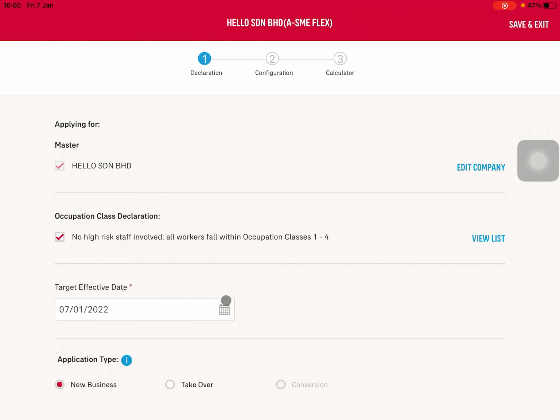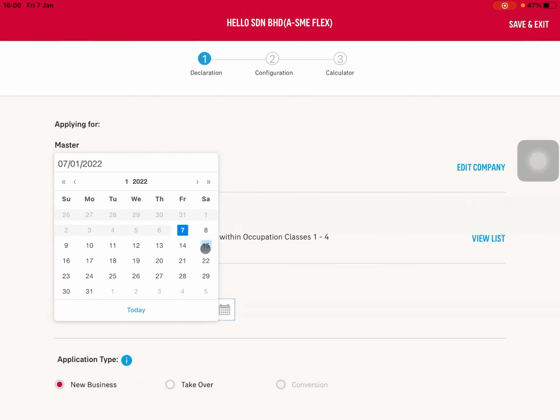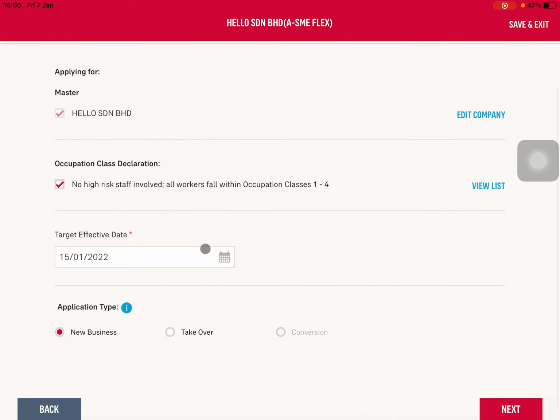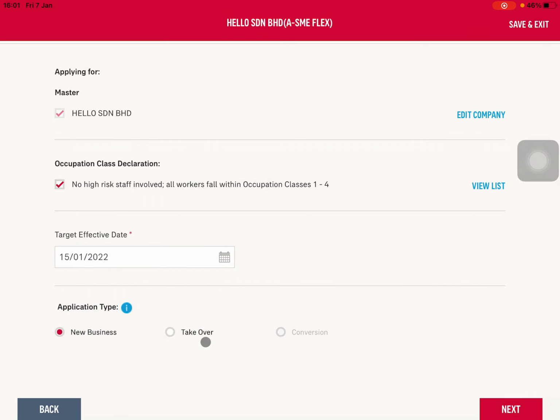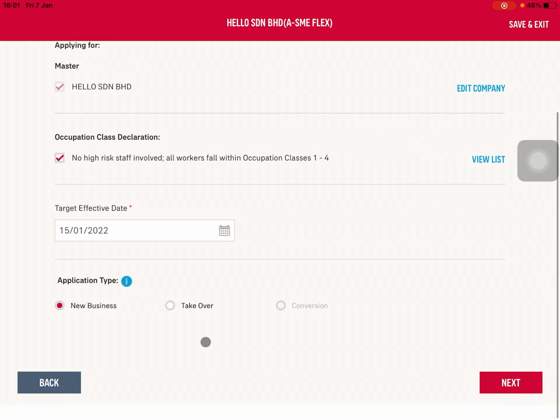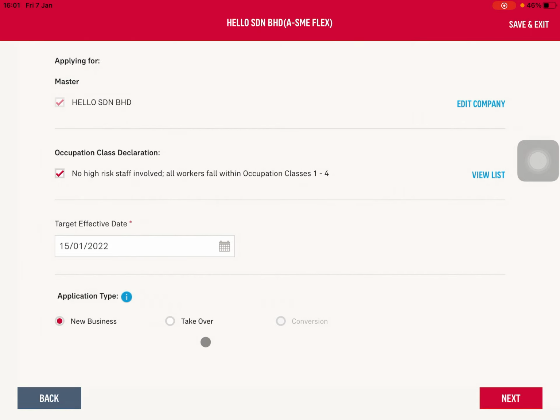Now target effective date, do remember target effective date is the enforced date. If you selected, let's say, the 15th of January, your submission with payment and complete documentation must be on or before the 15th. If you notice here, you cannot backdate. The day I'm doing this tutorial is the 7th, and I cannot click back on the 1st of January. If I click on 15 and I'm only able to complete my submission on the 16th, then I need to redo it: re-obtain the signature, resubmit, and change the date to the 16th of January. Okay, so let's click on next.